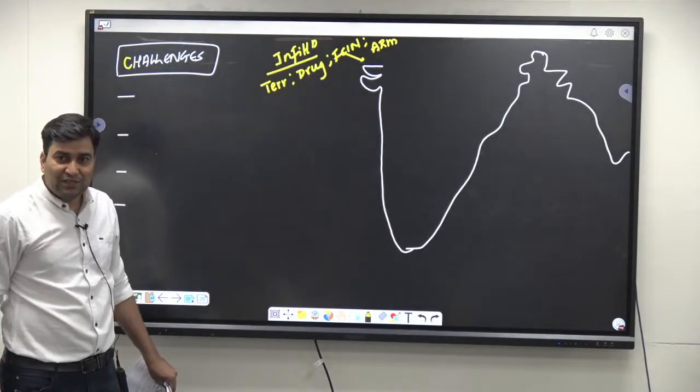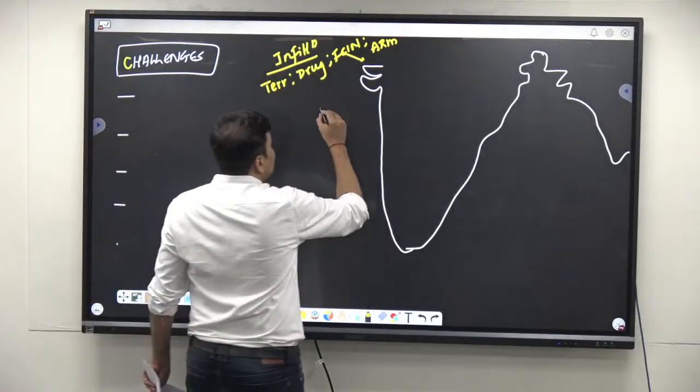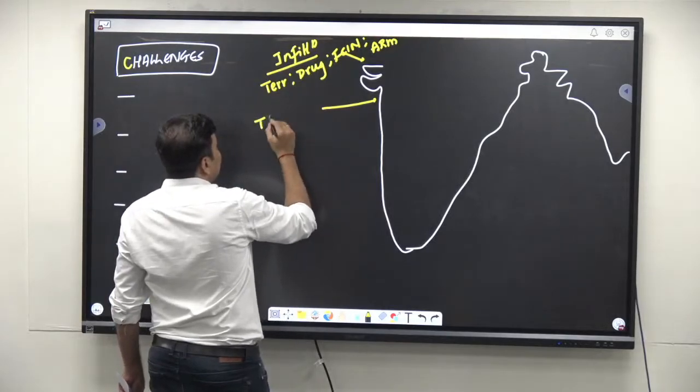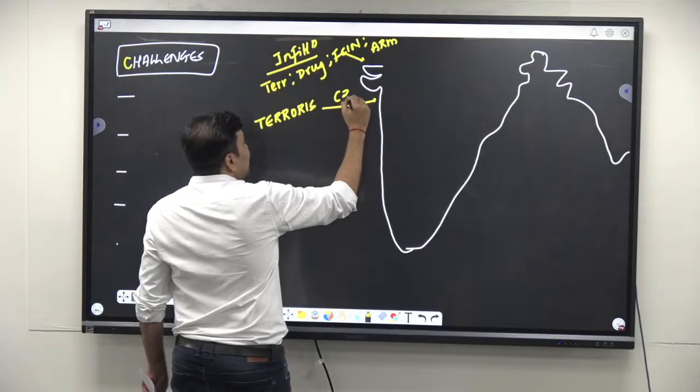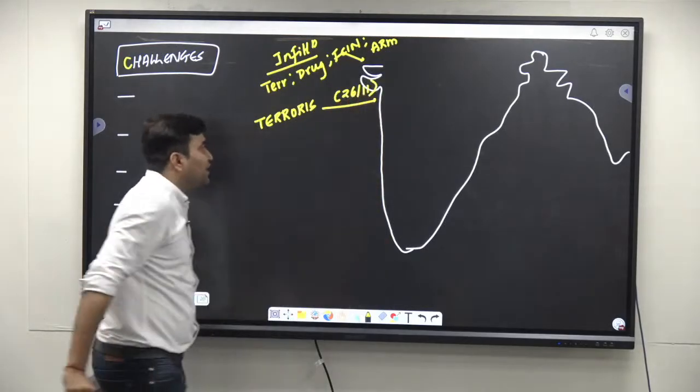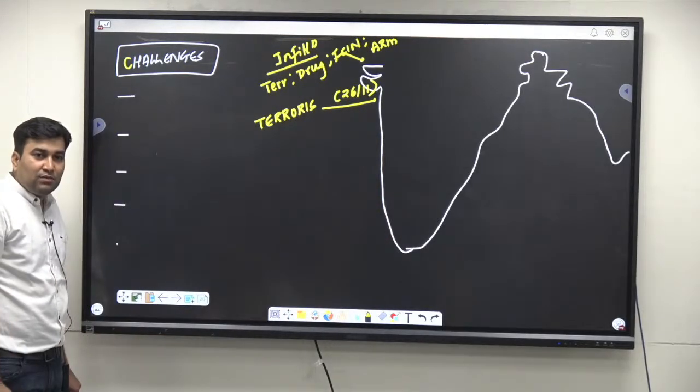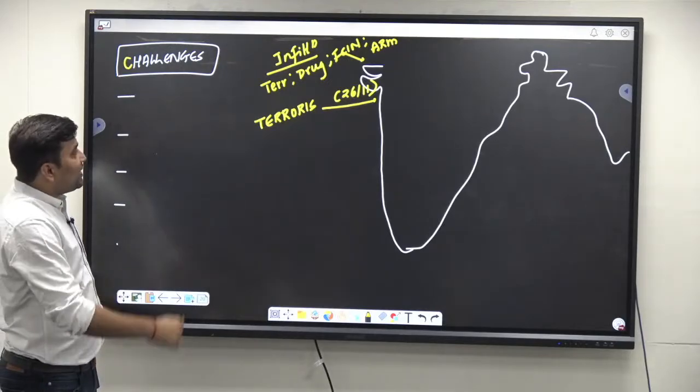This is the first challenge. उसके बाद challenge of the terrorism, correct? Terrorism. Example, 26/11 मुंबई कैसे भूल सकते हो, right? Terrorism. Secondly, what are the challenges?